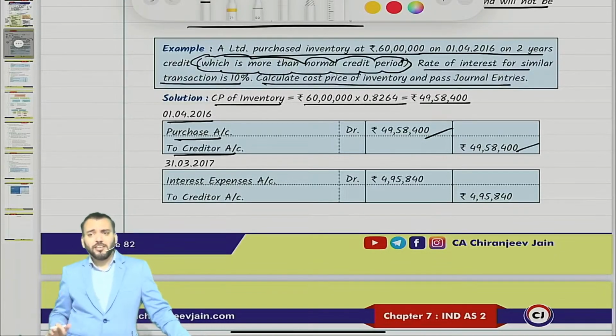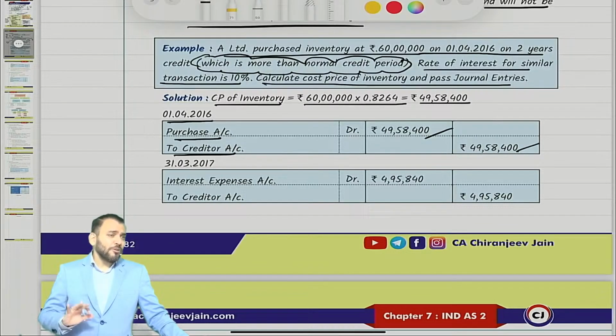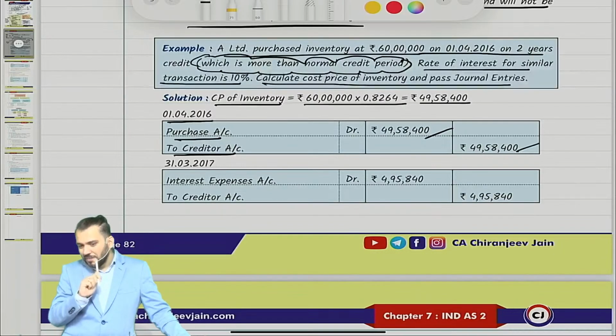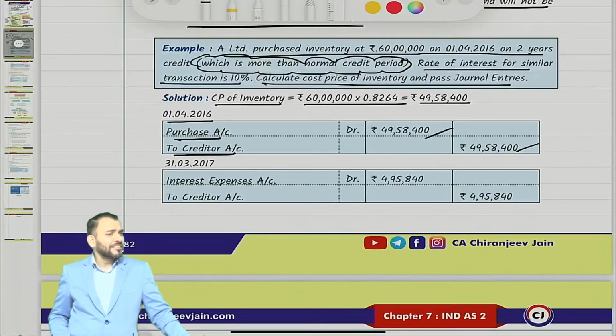What happened with inventory suddenly? When you are purchasing inventory, we are opening a purchase account. Why not inventory account? Understood? Because it is an asset now. Am I right or not?